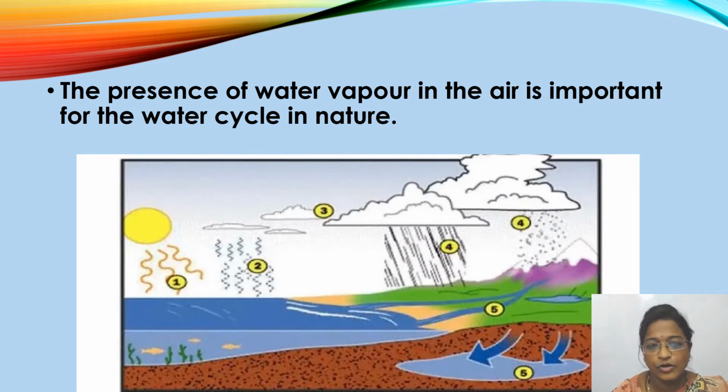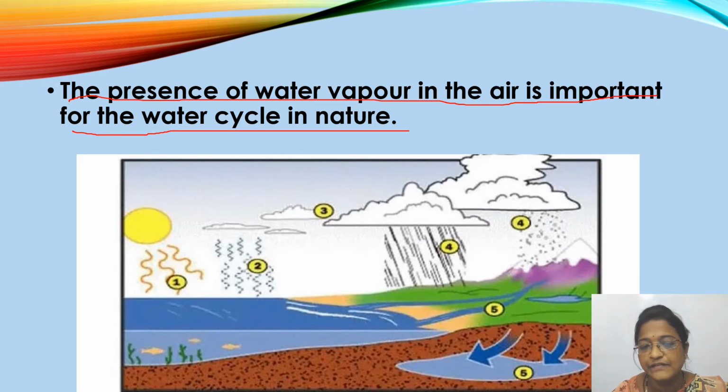So the presence of water vapor in the air is important even for the water cycle in nature. As you can see in the image, and even in the previous class in the water chapter, you have learnt about the water cycle, isn't it? How the air takes place here. This is about the presence of water vapor in the air, which is important for the water cycle in nature.